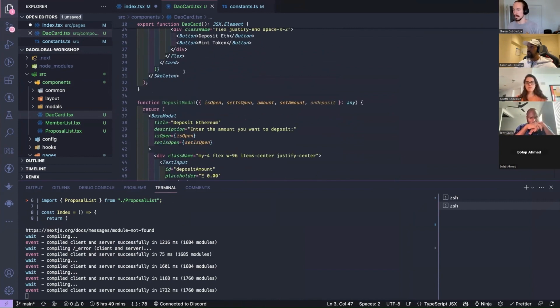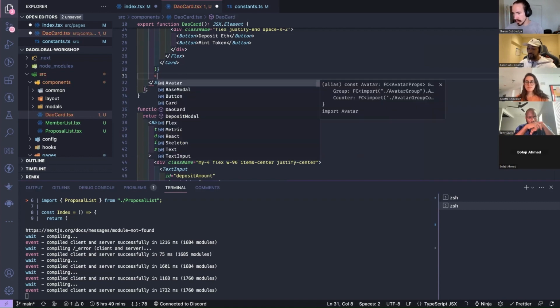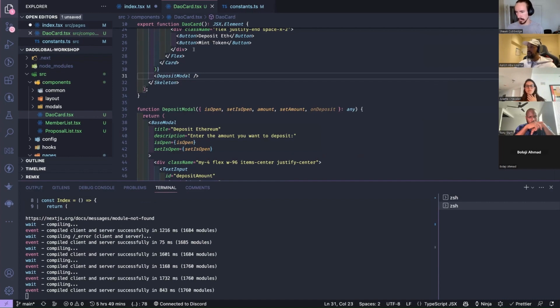Okay, and deposit modal, and I'm just going to add it inside here, right? So this modal is just from, what's it called? Headless UI. It's just a simple modal.